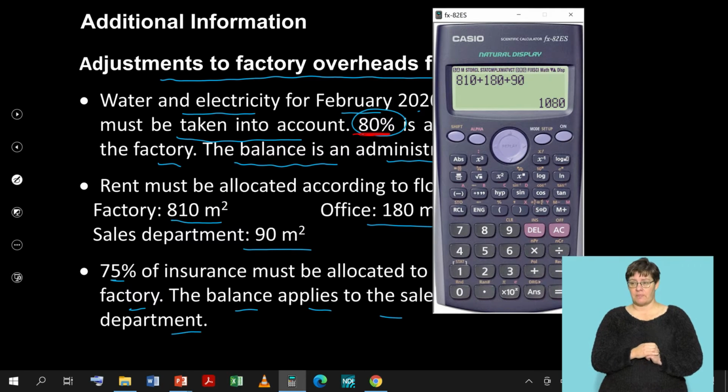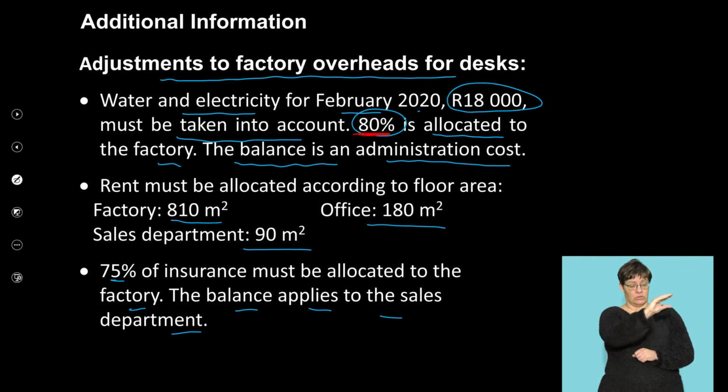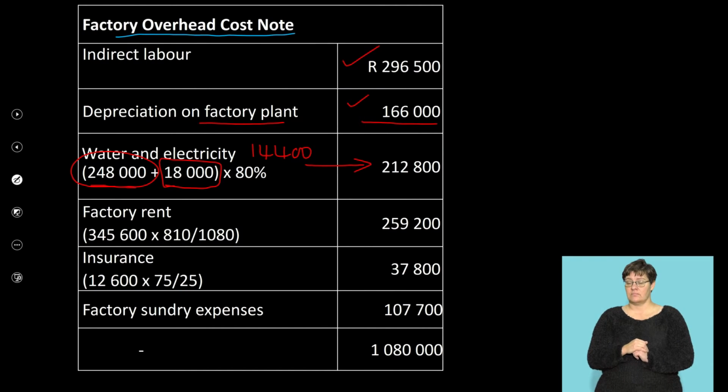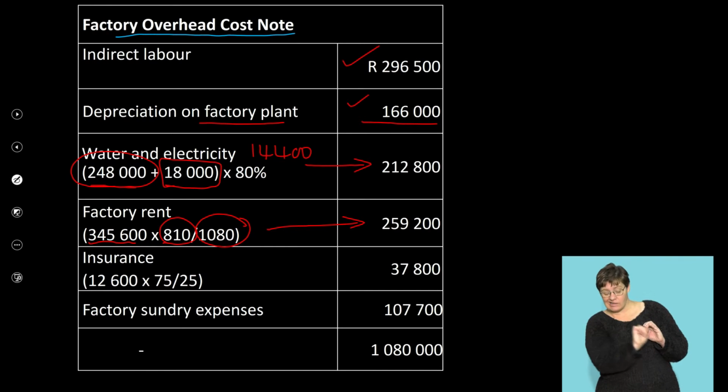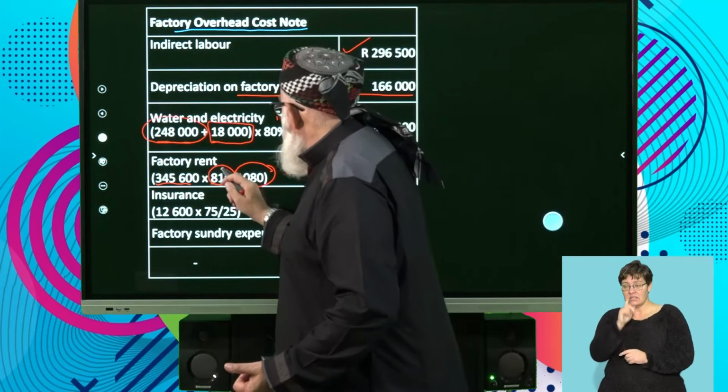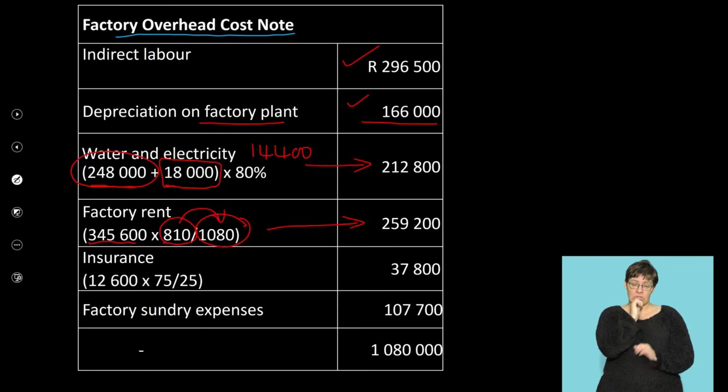You take the full amount that you have here. As you can see, 345,600 times 810 over 1080, and that will give you your 259,200. So what do you take? You take the rent amount and you find out what square meterage was used by the factory over the total. And that's important. Watch. It's 810 used by the factory out of a total of 1080. That gave me the 259,200.